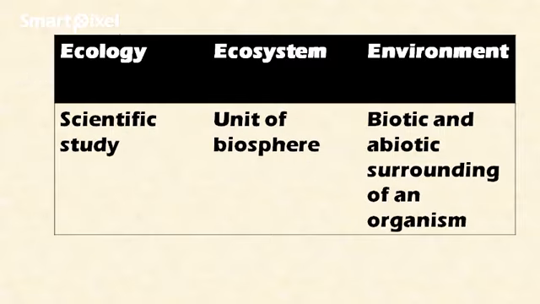Okay, so finally, the difference between these terms: ecology is a branch of science. It is an interdisciplinary study of earth science and biology. It is a scientific study. Ecosystem is a unit of biosphere. Environment is the surrounding, that is the biotic and abiotic surrounding of an organism. I hope I cleared your doubts regarding these three terms.